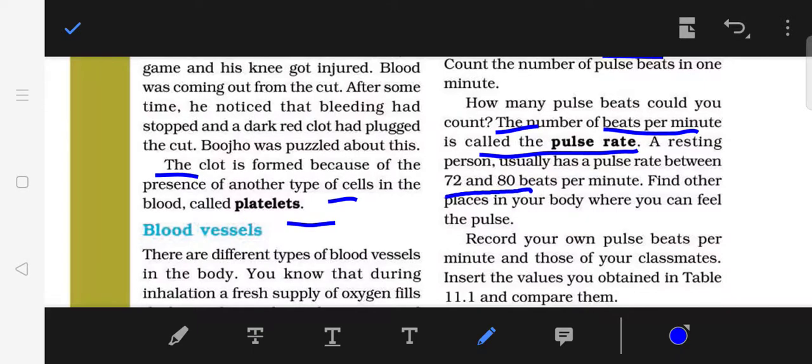So you can find out the other places too. You have counted the breathing rate, right? That number of times of breathing means the number of times the lungs pump out. So that also gives you your pulse rate. If you are running or doing some physical exercise, your pulse rate can increase. But normally it is 70 to 80 beats per minute.